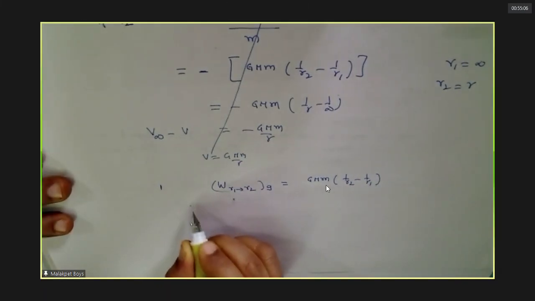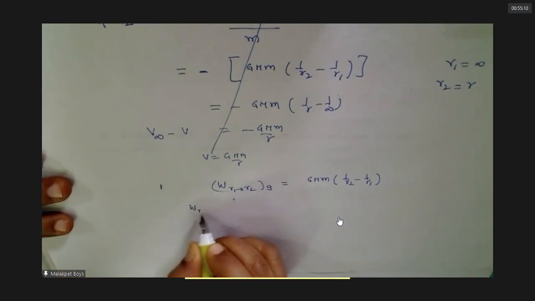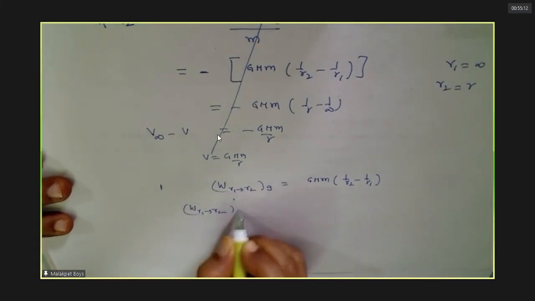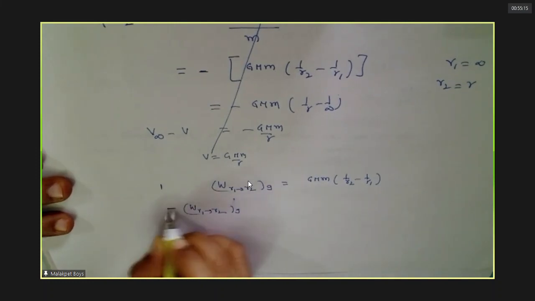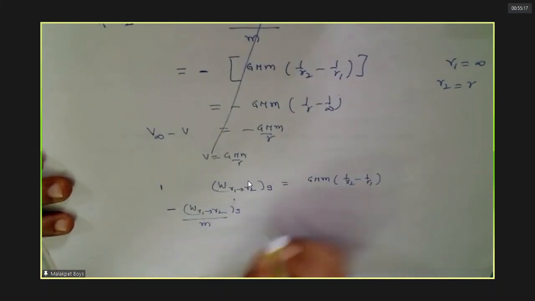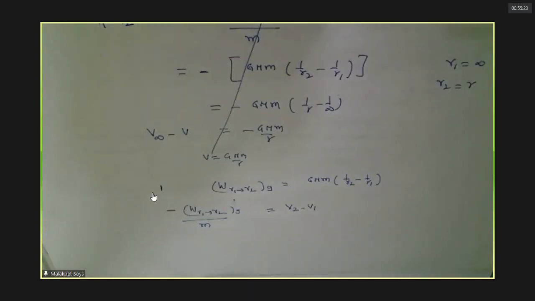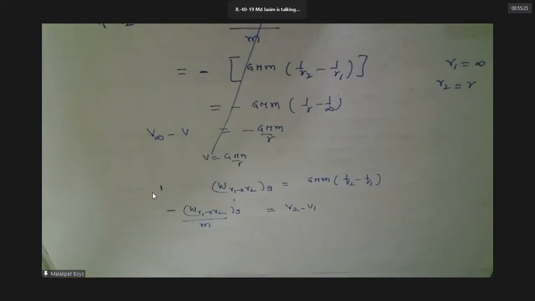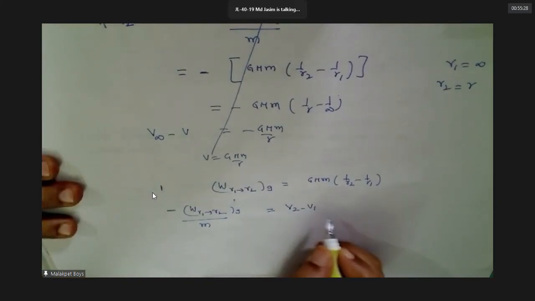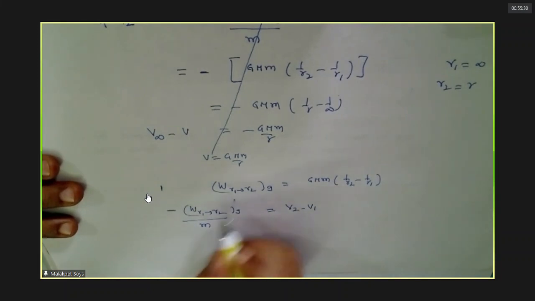Minus GMm minus... This is what we got now. By definition, this is what we got.